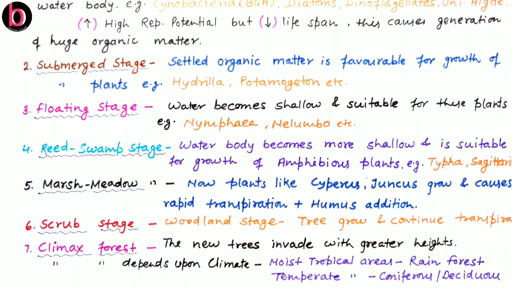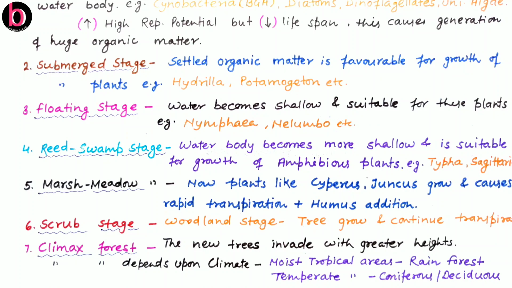So in this scrub stage region there will be invasion of new trees, and they are carrying huge height, and finally they maintain equilibrium in that particular area. And the climax community at any place, as we know, climax community from place to place is variable, so this is mainly depending on climatic condition.